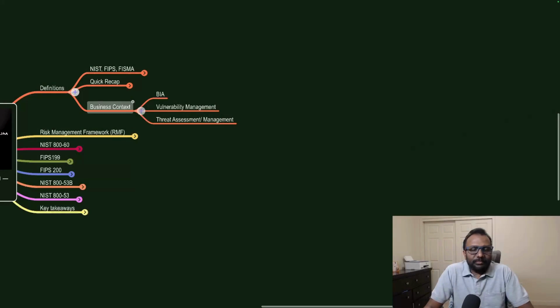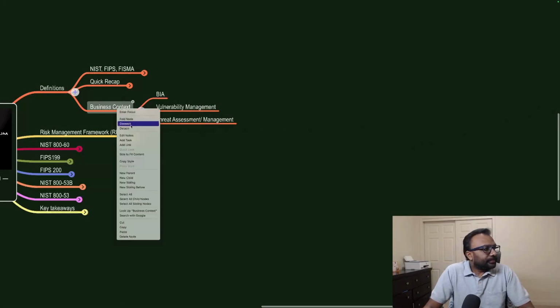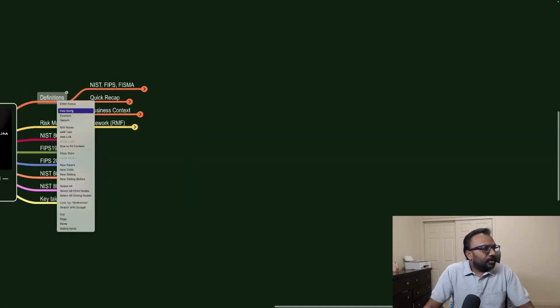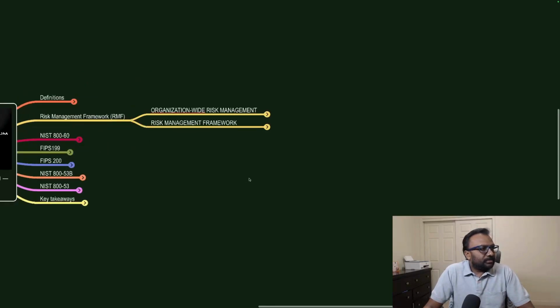Okay, with that, these are some of the common definitions that you need to understand. Then we will go further on the further branches. So BIA, business impact analysis, vulnerability management and threat management. Now, before we jump into that, one of the major important aspects, I wanted to link it with the risk management framework, how to categorize, what are the things that we need to implement, the security requirements, baseline controls, and how to implement it. Let us go with the right flow.